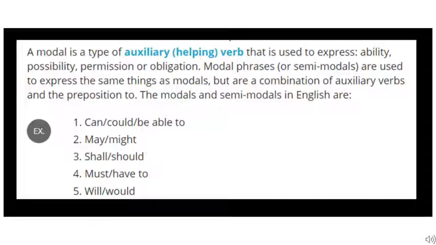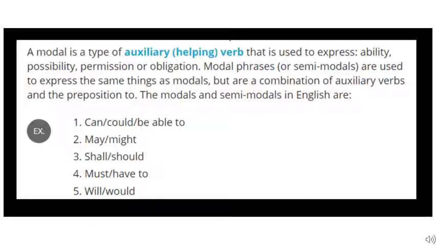Whether these are phrases, short sentences, or semi-modals, their function in a sentence remains the same. They are a combination of auxiliary verbs and the preposition to.